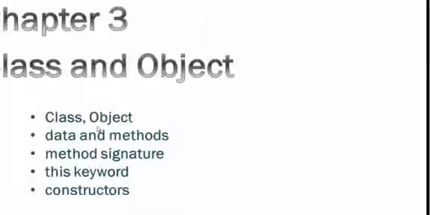Then we will do a few exercises and then a small review of all the topics we had done in chapter 1. In chapter 3 we are going to learn about the class and object, how to write a method, the method signature and constructors.